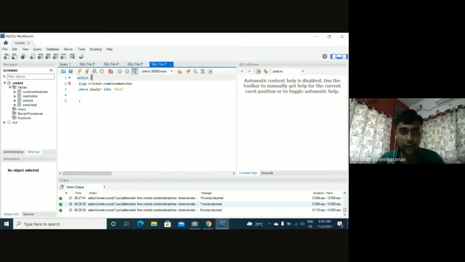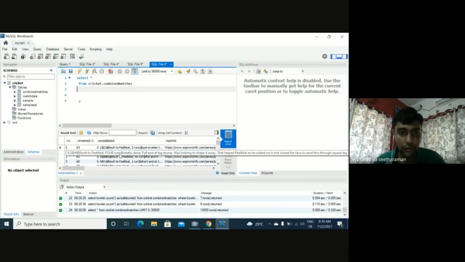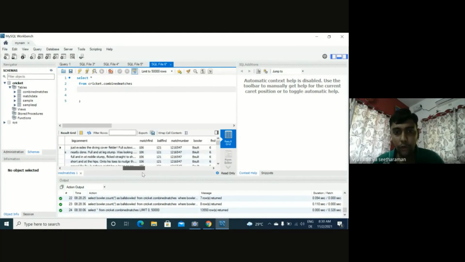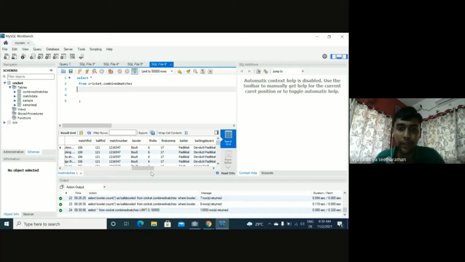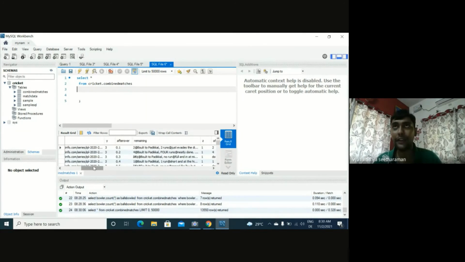Okay, we'll select a star and I'll quickly explain what I'm going to do. Okay, great. So now we have this. Suppose we want to define or add a new column which defines something. For example, if you follow cricket in detail, you will know usually in a T20 game, the overs between 0.1 and 5.6 are called the power play. The overs from 6.1 to 14.6 are usually the middle overs, and the overs from 15.1 to 19.6 are called death overs, right?